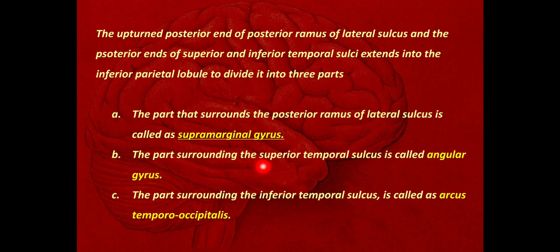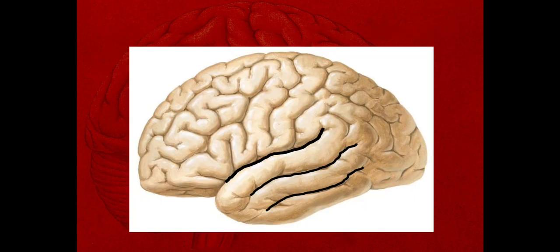The part surrounding the superior temporal sulcus is called the angular gyrus, and the part surrounding the inferior temporal sulcus is called the arcus temporo-occipitalis. Okay, so we'll see here in the picture, then it will be clear what these areas are. So these three sulci are present there.